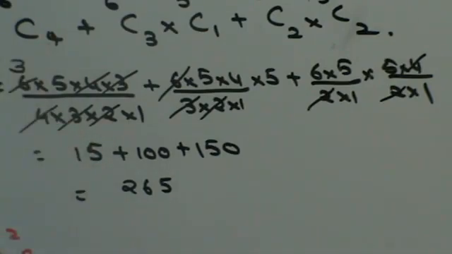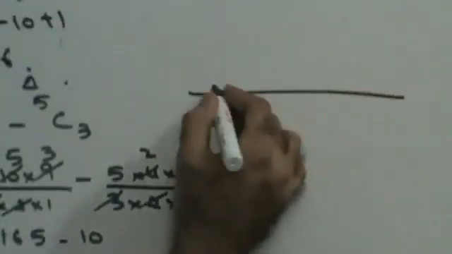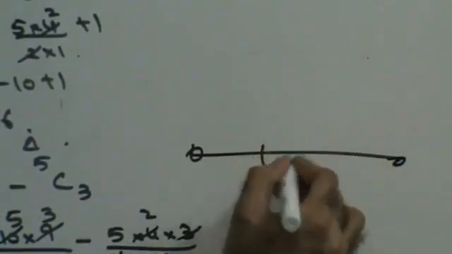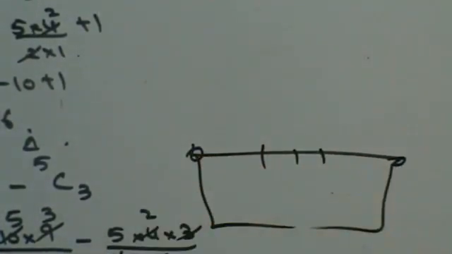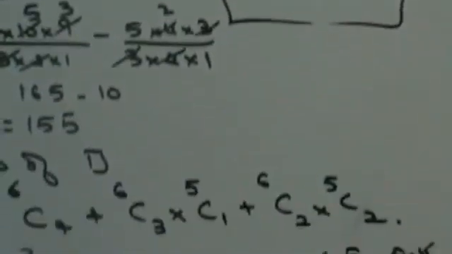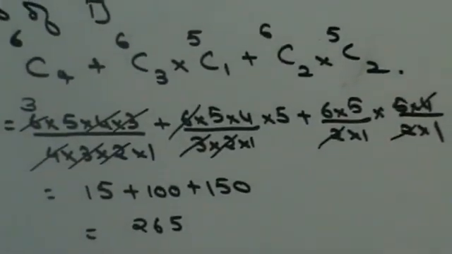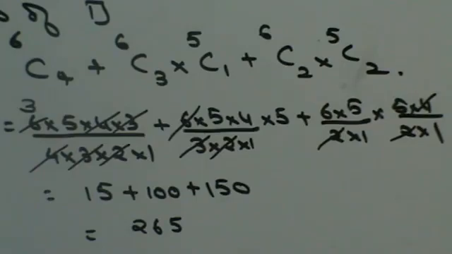Because here when I am drawing a quadrilateral there are 2 sets of points. Either I can select those 2 points as collinear, or even if I select non-collinear I can still get a quadrilateral. In the case of a triangle the 3 points have to be non-collinear. In the case of a quadrilateral, even if they are collinear you will still get a quadrilateral. In the case of a triangle, if the 3 points are collinear I will not get a triangle. That's the reason why I take it this way. Here with collinear points also it is possible to get a quadrilateral, and that's the reason why you solve it this way. Okay? Take down the next one please.